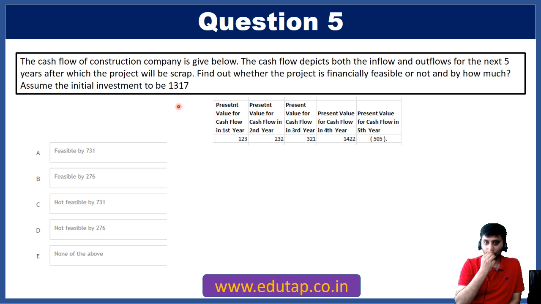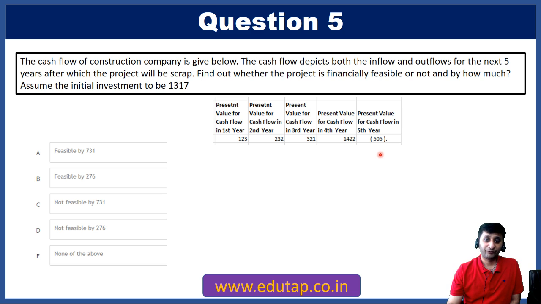So here what we are given is present value in all the years: 123, 232, 321, 1422 and (505), right? So point to note here is that 505 is given in brackets. When something is given in brackets, what you need to know is that it means this is a negative cash inflow, or this is a cash outflow, that you are spending this money. This was the only trick in this question.